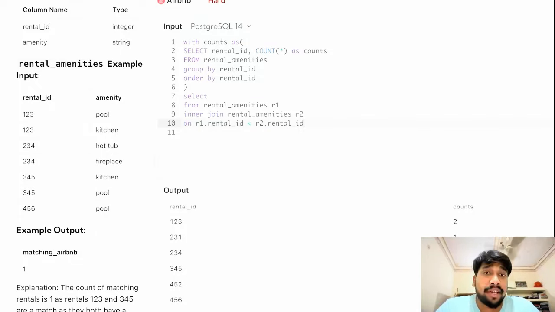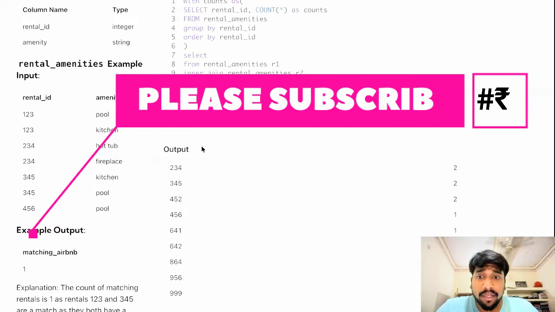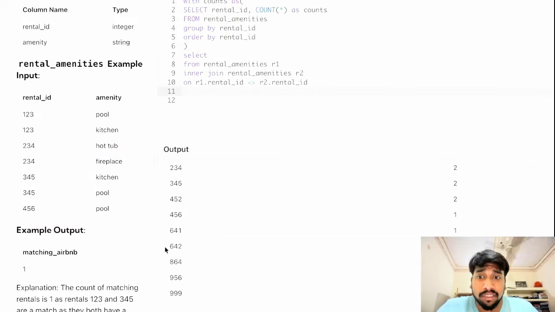Now, why I have written less than here is a good reason. I could have written not equal to, but for example, let's say we have these rental IDs: 642, 864, and 956. Let's assume that all these three have the same amenities and the same number of amenities.